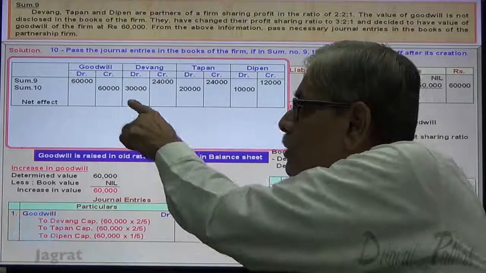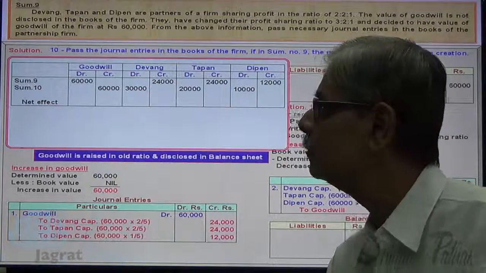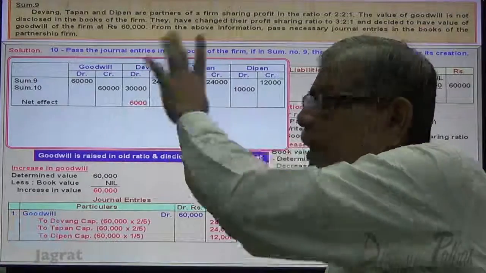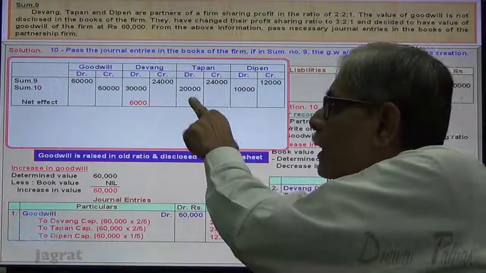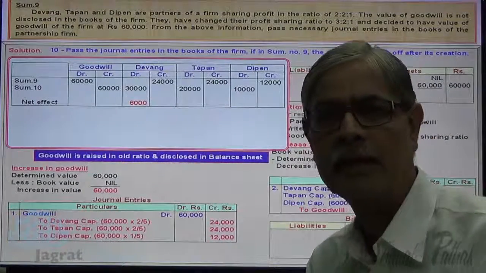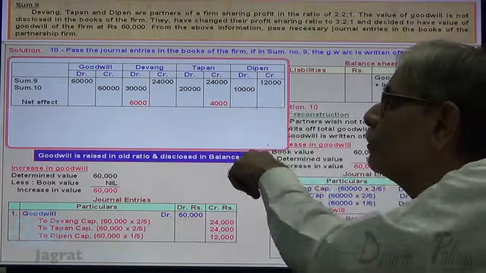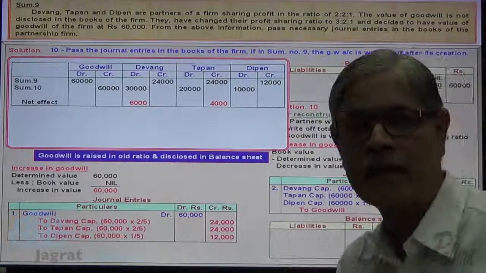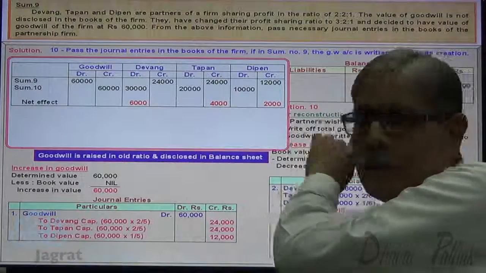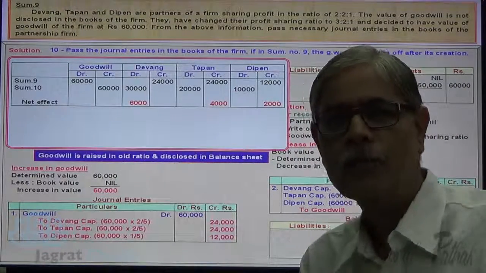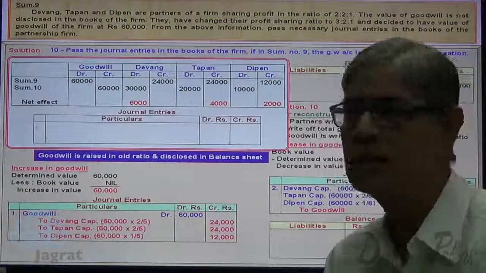For Devan, 30,000 debit, 24,000 credit, so net effect is 6,000 debit. Now for Tapan, 20,000 debit and 24,000 credit. What is the net effect? 4,000 credit. For Deepan, 10,000 debit, 12,000 credit. What is the net effect? 2,000 credit. Now if I want to write down the journal entry on the basis of this net effect, it will appear as you find on the screen.